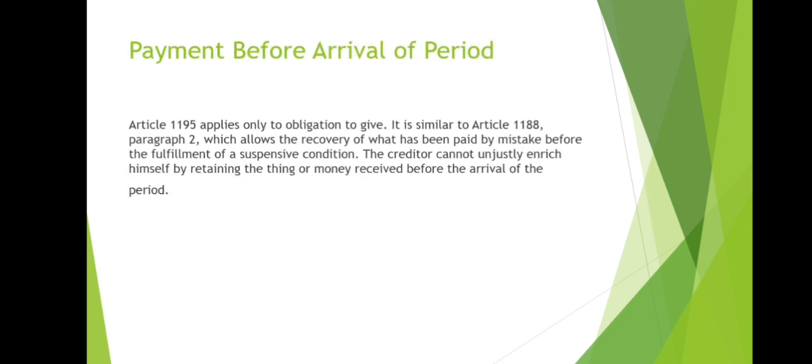Payment before arrival of period. Article 1195 applies only to obligation to give. It is similar to Article 1188, paragraph 2, which allows the recovery of what has been paid by mistake before the fulfillment of a suspensive condition. The creditor cannot unjustly enrich himself by retaining the thing or money received before the arrival of the period.